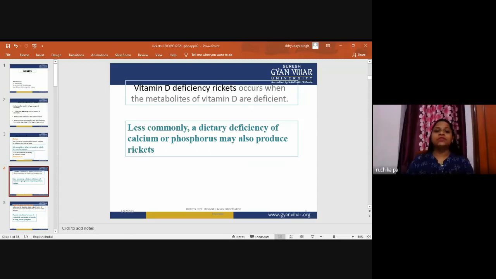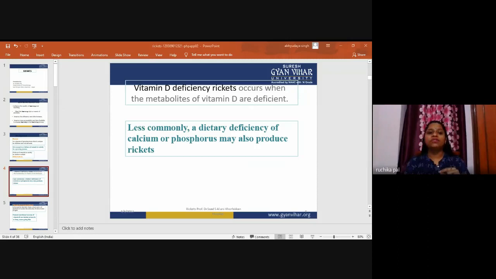Now, what happens in the steps of activation? The basic forms of vitamin D2 and D3 are inactive until hydroxylated. The first step of hydroxylation, 25-hydroxylation, occurs in the liver, and the second step, 1-hydroxylation, occurs in the kidney.